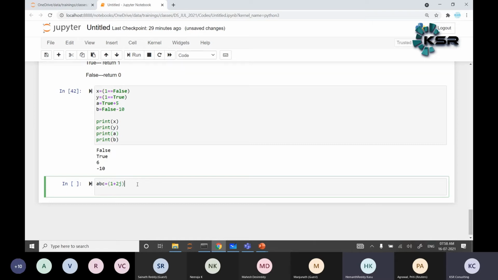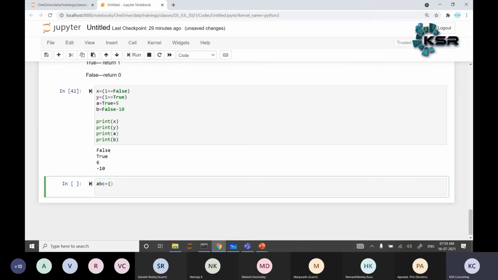My question is, suppose I take 1 plus 2j, comma 2 plus 3j, comma 3 plus 4j, like that, and I need to extract the imaginary parts and assign them to B, and assign all the real values to C, and operate on B and C individually. For that you need to perform loops. Without loops it is not possible at this point. It can be done, but not now because we have not covered loops. With the help of loops we can assign whatever values we have obtained.